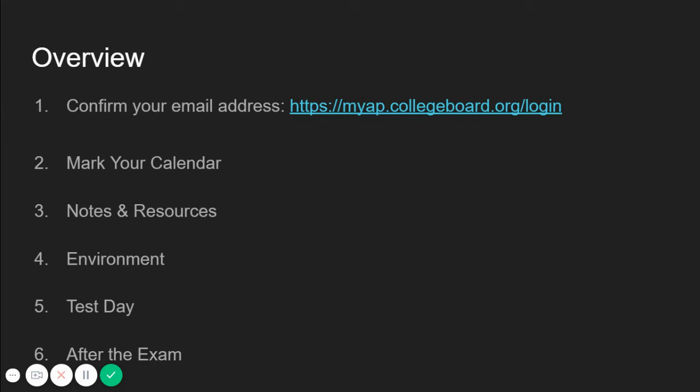Number two, create reminders on your calendar as well as note cards in order for you to write down important dates and times of your test. Number three, start to gather as well as create notes and resources from your AP Statistics class that you may use on your exam day.